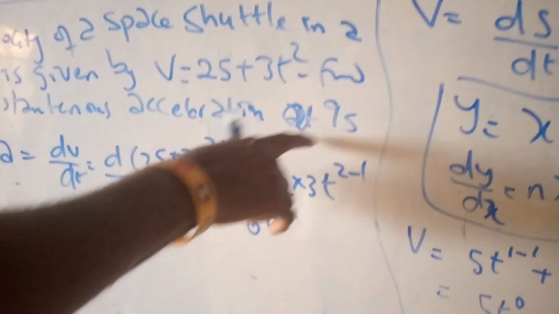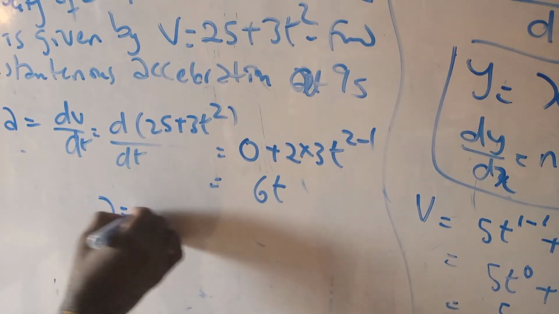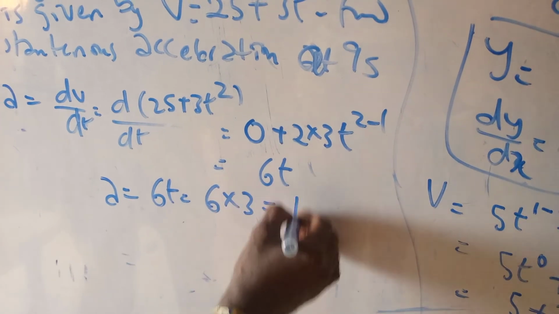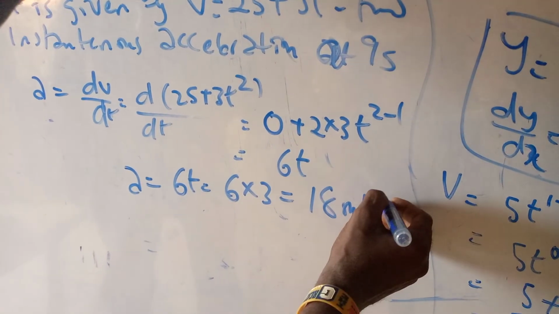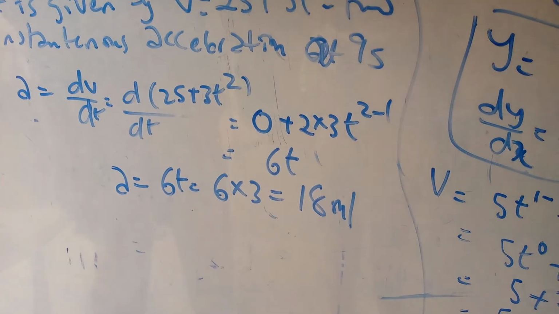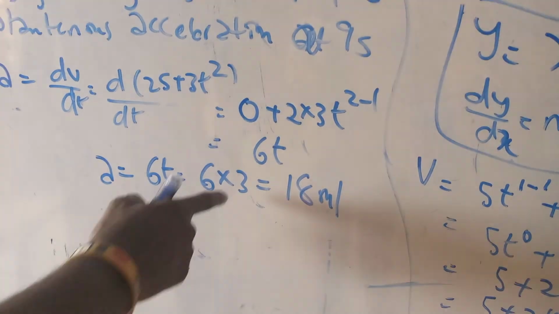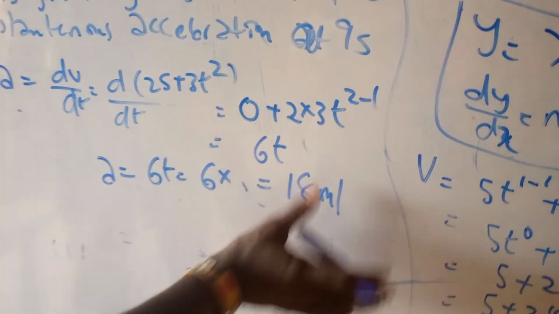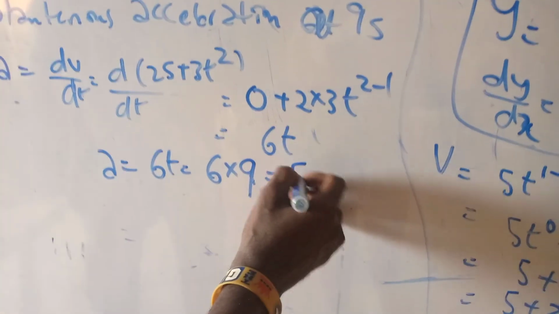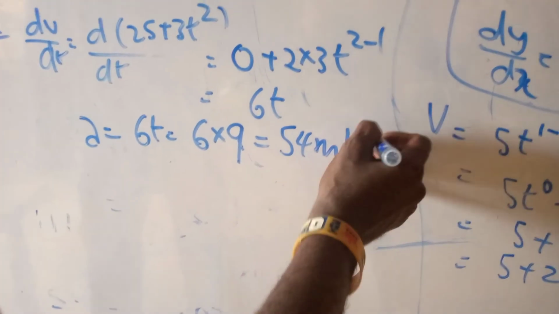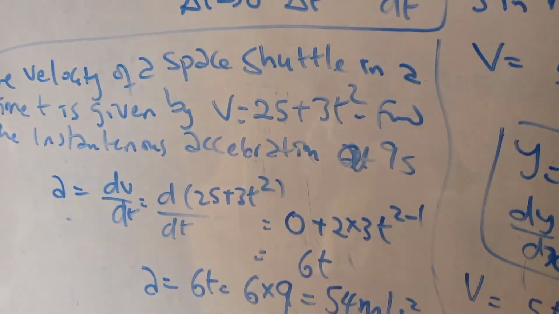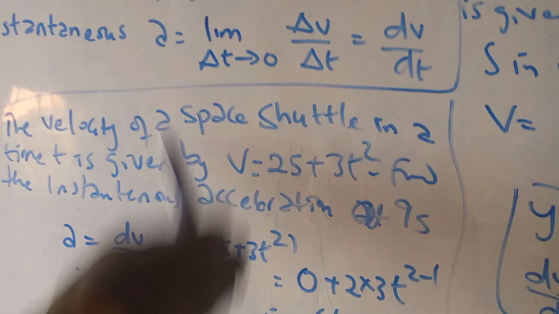T is 9 seconds. So instantaneous acceleration becomes 6t. Sorry, the time is 9, so 6 times 9 will give you 54 meters per second squared. This is the instantaneous acceleration. So from this question, you should be able to find your way around.